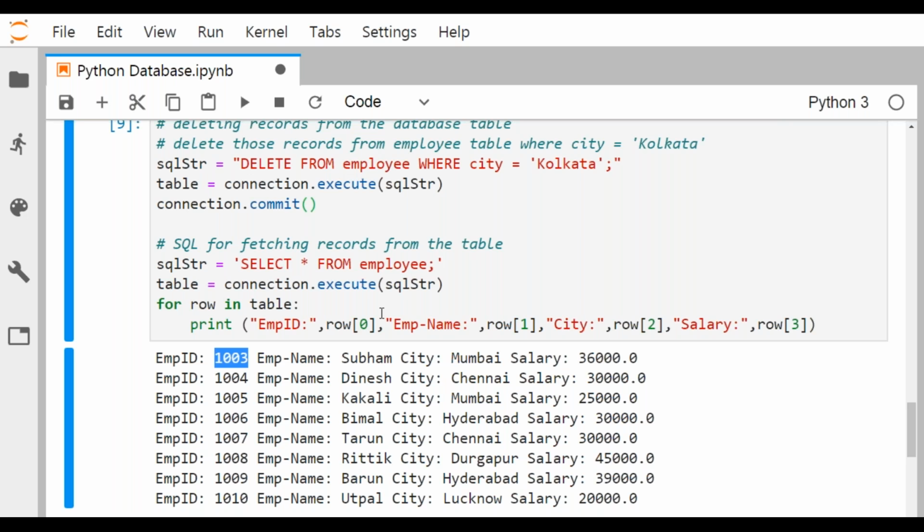One point I want to mention: in case of Oracle or any other databases, only the code change will be done in 2 cases. One is in the connection string, and another one is, say, here I've used text as the data type for employee name and for city while creating the table. But in case of Oracle, it should be varchar2. In case of other databases, it might be string. So small changes might be there. That is point number 1. And point number 2 is that the connection string has to be changed.